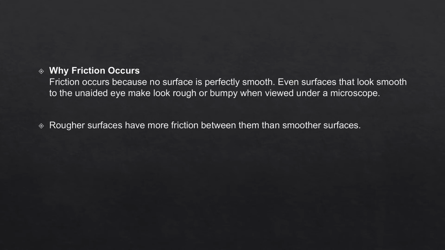Because no surface is perfectly smooth. Whatever surface we see with the unaided eye as smooth, if we observe it minutely with the help of a microscope, we find a number of irregularities there. And we have concluded that rough surfaces have more friction between them than smoother surfaces.